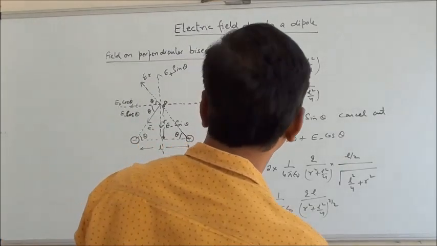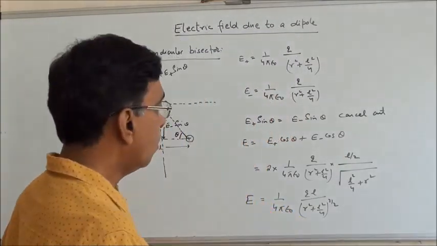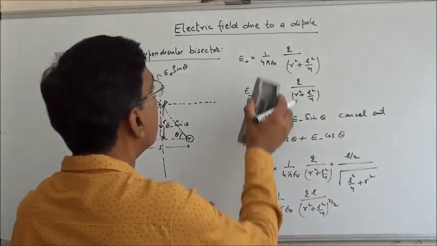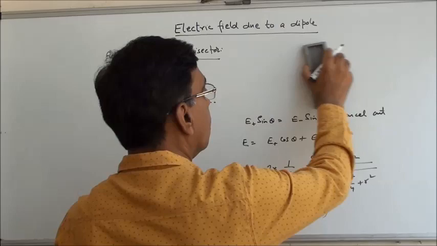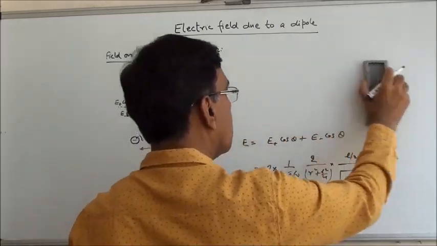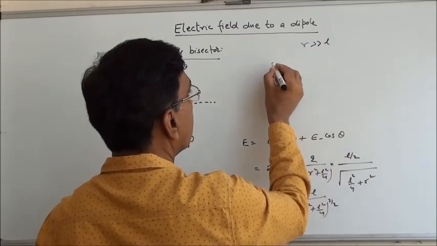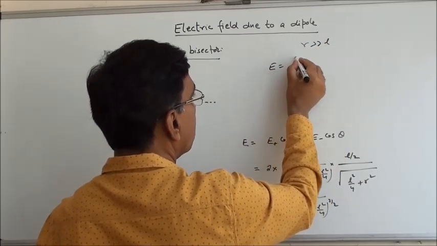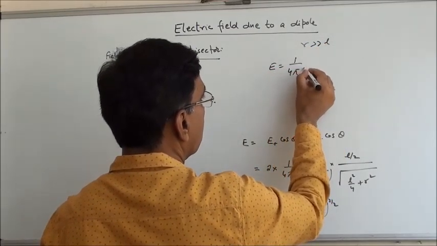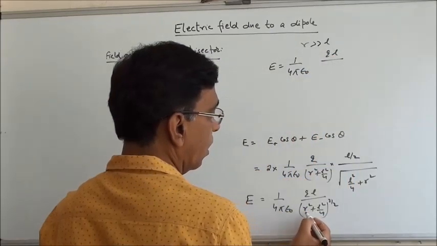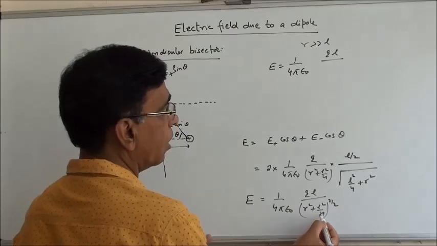Now, again I will use the approximation that r is much bigger than L. So how can we write this expression? 1 by 4 pi epsilon naught QL, and I can simply drop this because this is almost 0.